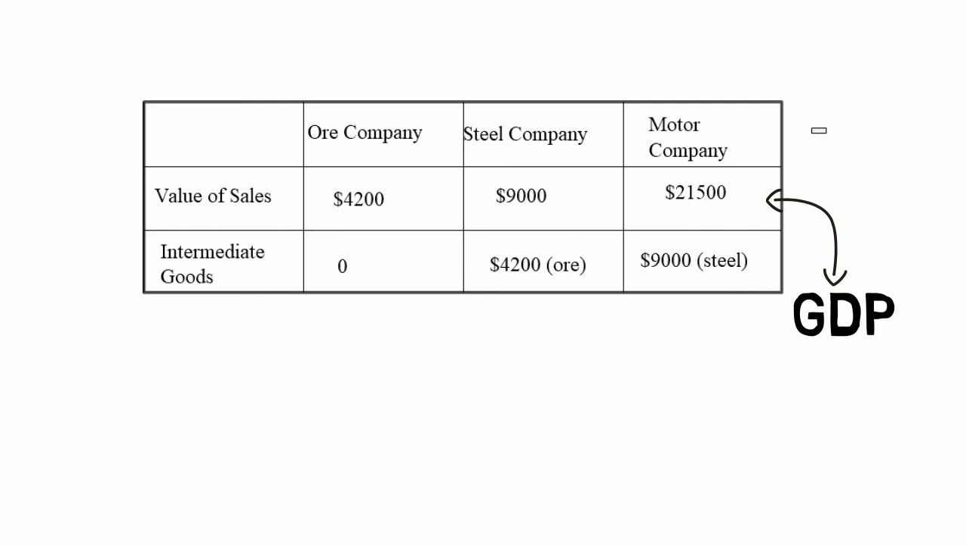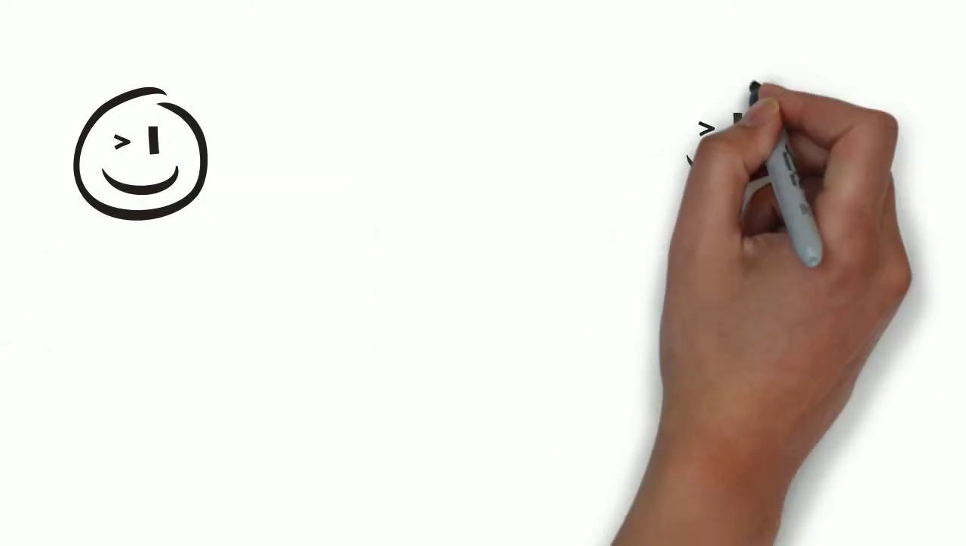If we had added the value of sales of all three companies, we would have added the value of ore 3 times and steel 2 times. That would not give a real value. That is why GDP is equal to the total value of final goods and services. This is all about the basic idea of what gross domestic product is.